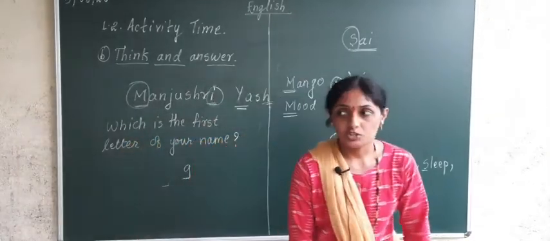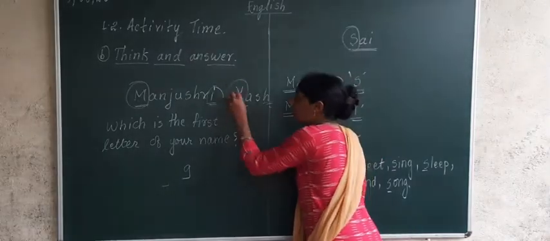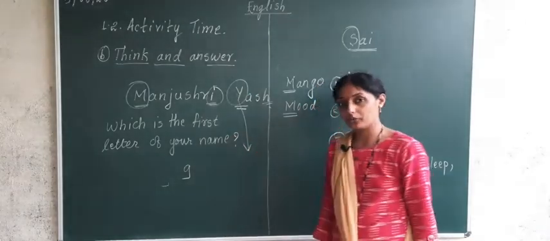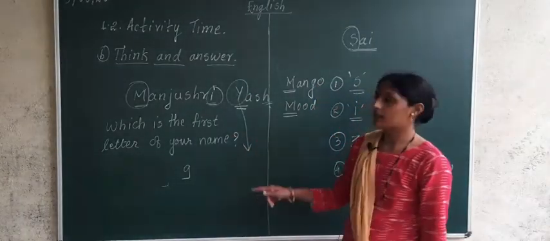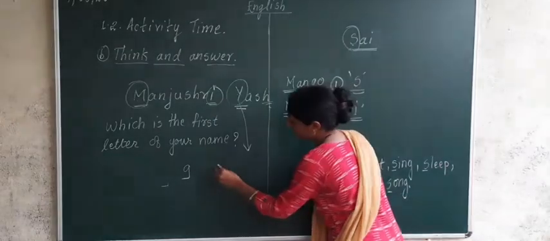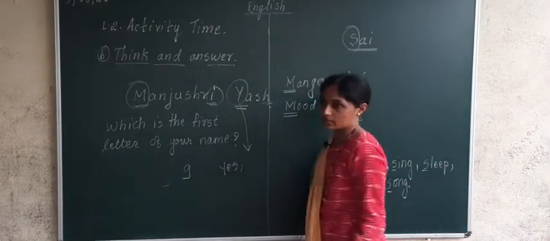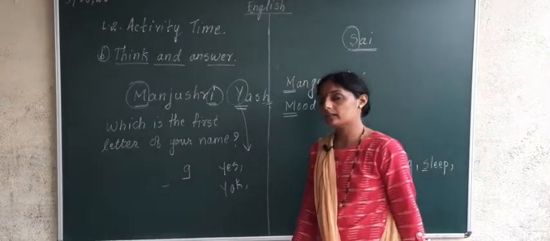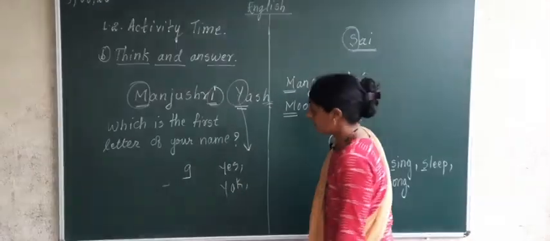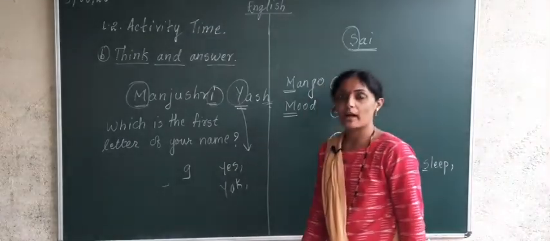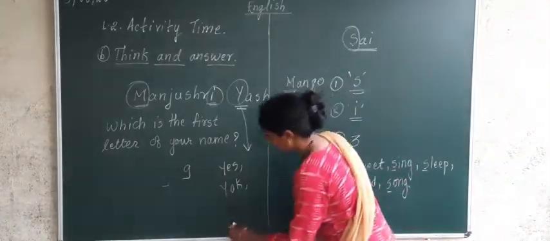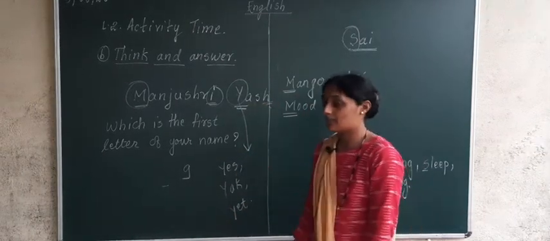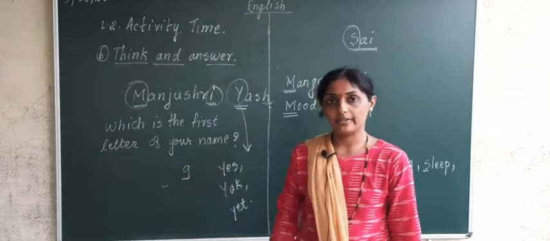Okay. Now can you tell me any other word from the first letter of your name? Can you tell any other word? Yes ma'am, I can tell. There are many words. Yes. Y-E-S, yes. Y-A-K, yak. Right? More. There are many other words which you can make from Y. Which are those? Yet. Y-E-T, yet.